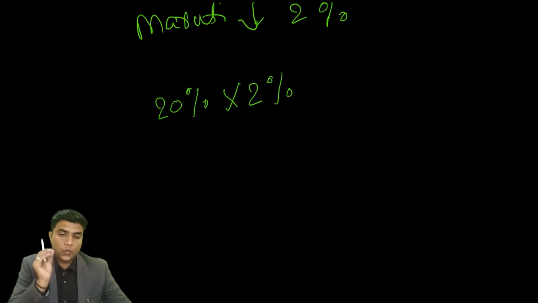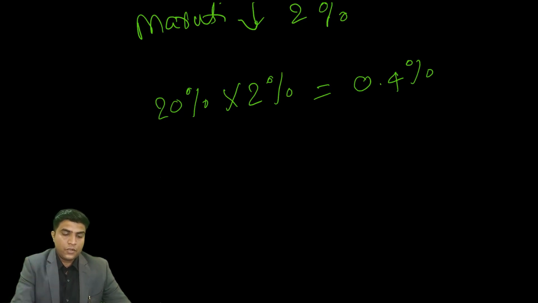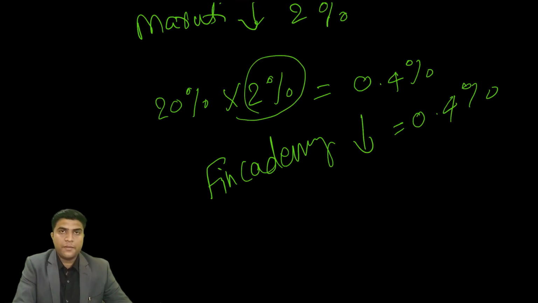So 2% of 20% is 0.4%. You can calculate it on a calculator. If all other stocks have not moved and Maruti falls by 2%, my FinCademy index will also fall by 0.4%. So a 2% fall in Maruti will cause a 0.4% fall in my index.